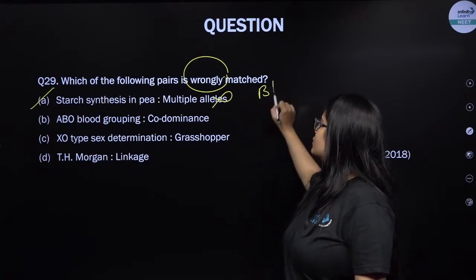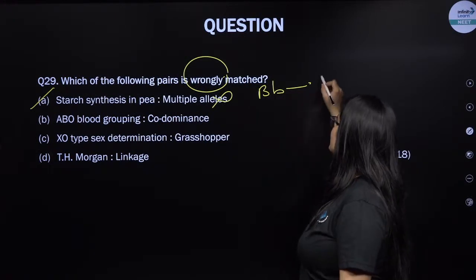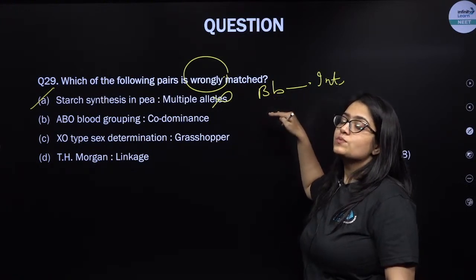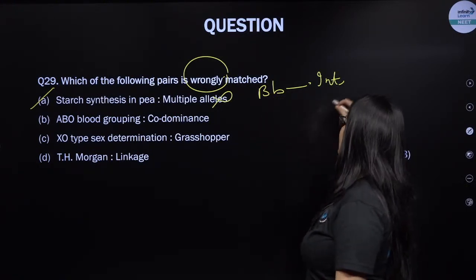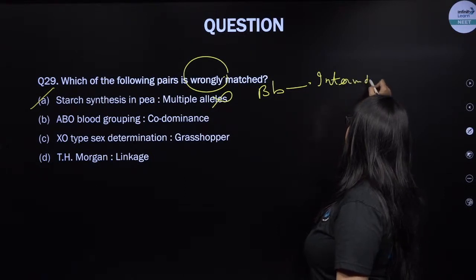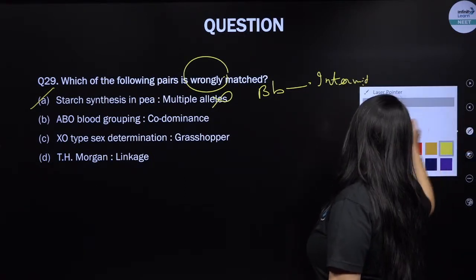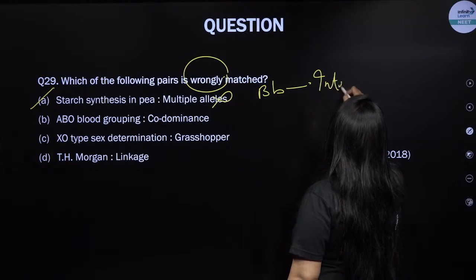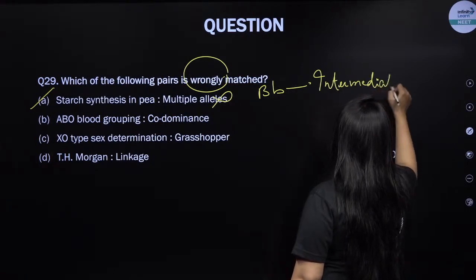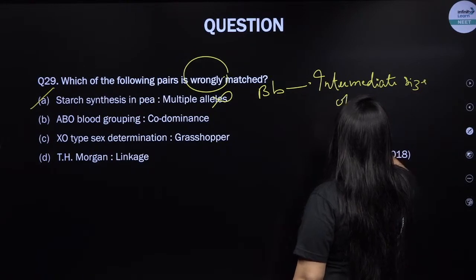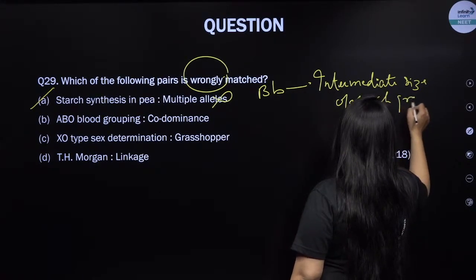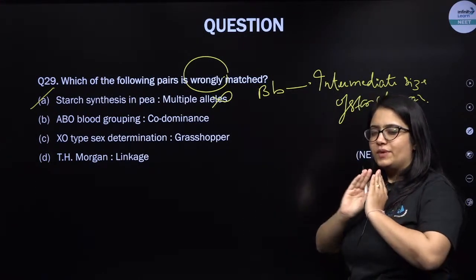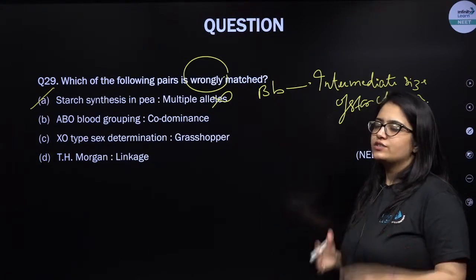Whenever this is capital B, small b, my dear students, it will produce an intermediate. I'm talking about the gene B present in a pea plant, which is responsible for giving size to the starch grain in a seed. So it will produce an intermediate size of starch grain, right? When it is capital B, the starch grain is big. Small b, the starch grain is small. Capital B, small b, the starch grain is of intermediate size.